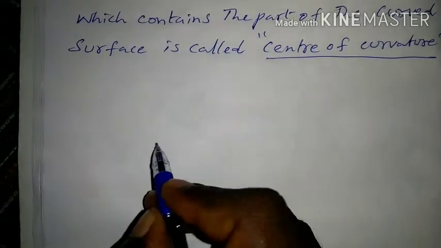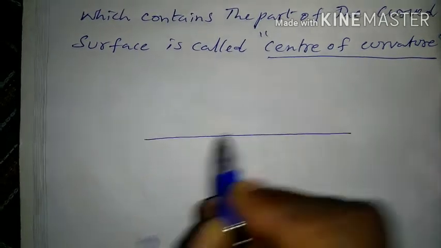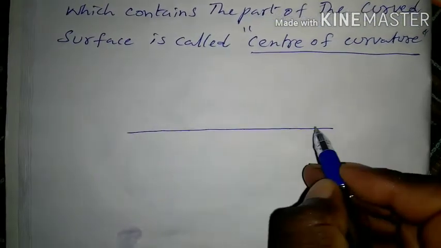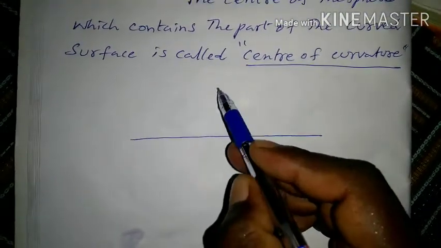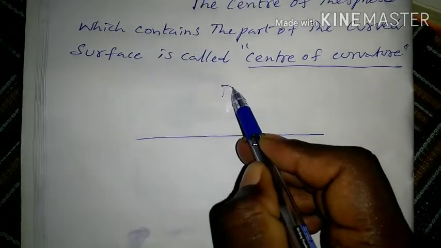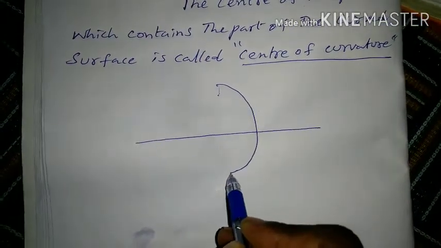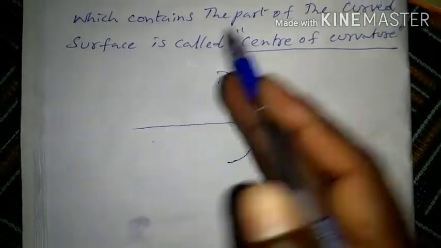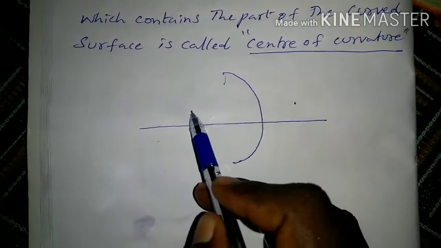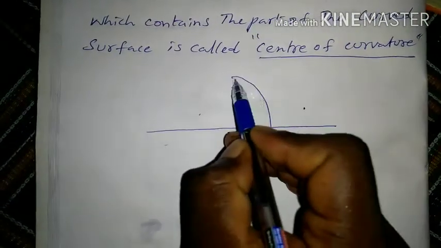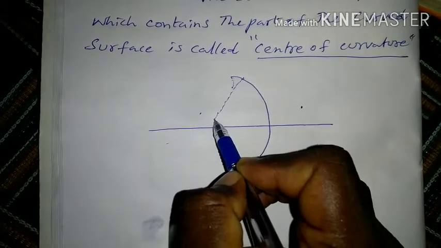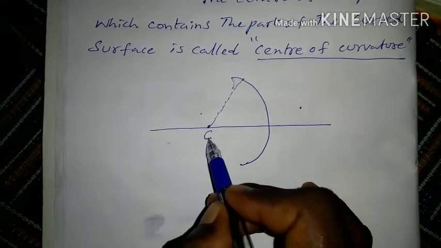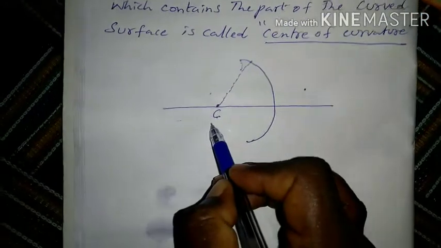Explanation. This horizontal line means principal axis. After that, this is the curved surface. This is a rarer medium and this is a denser medium. Draw the line. Here mention C. C means center of curvature.